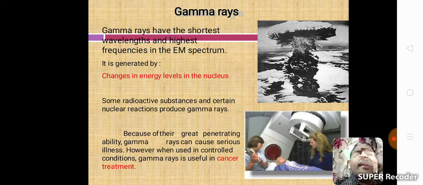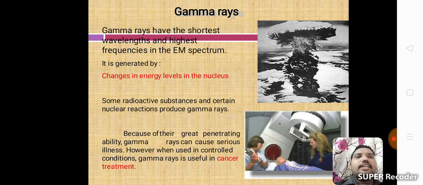It is generated by changes in energy levels in the nucleus. Some radioactive substances and certain nuclear reactions produce gamma rays. Because of their great penetrating ability, gamma rays can cause serious illness. However, when used in controlled conditions, gamma rays are useful in cancer treatment.